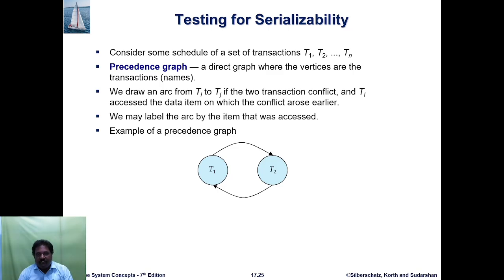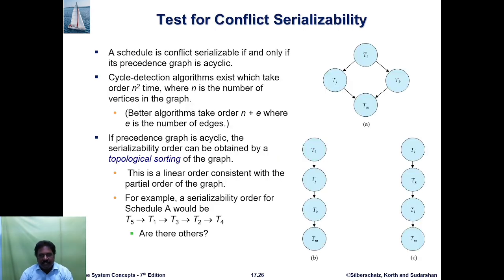Now, testing for serializability. Consider some schedule of a set of transactions T1, T2, up to Tn. The precedence graph is a directed graph where the vertices are the transaction names. We draw an arc from Ti to Tj if the two transactions conflict and Ti accessed the data item on which the conflict arose earlier. We label the arc by the item that was accessed. For example, in the precedence graph, T1 accesses an item, then T2 accesses that item.